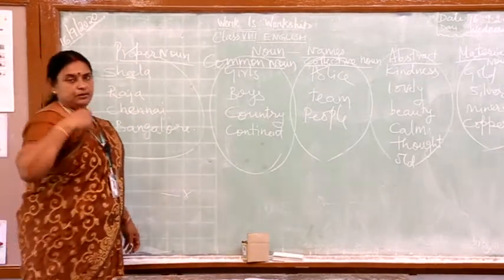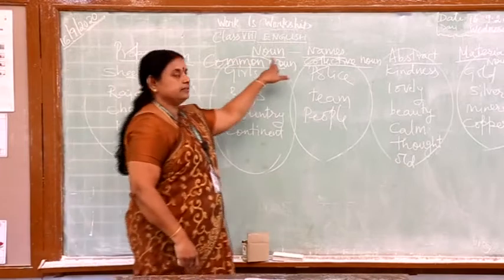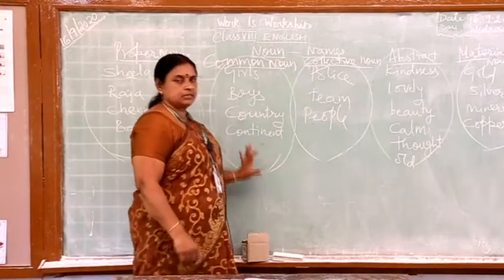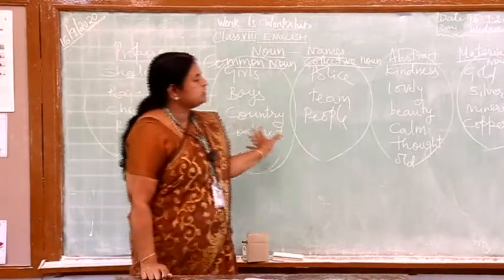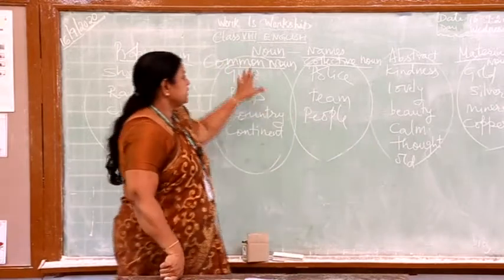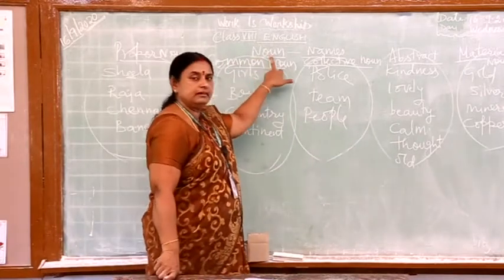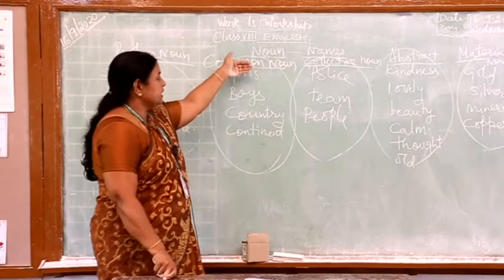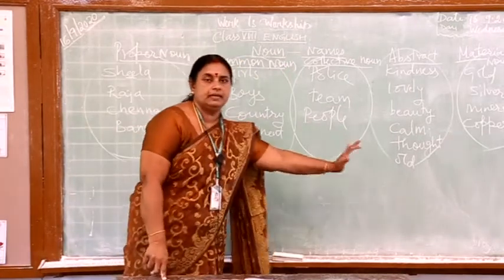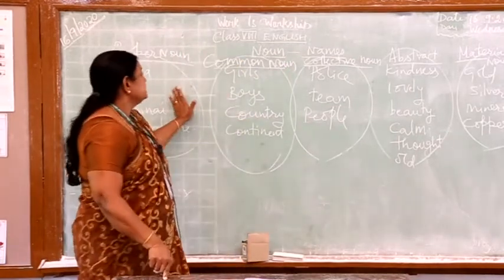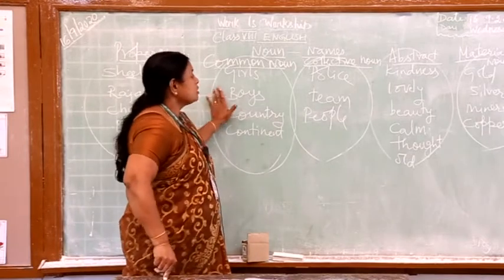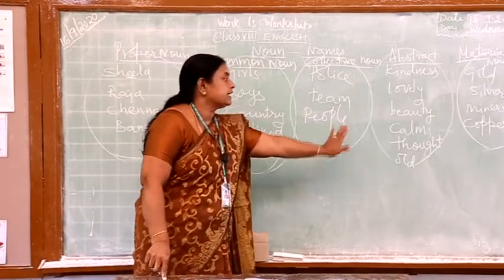Now you can put it into a story also, just to remember. See, there is a father. You can just imagine that this is a family, and the father is noun. Noun is the father. Father has 5 children: proper noun, common noun, collective, abstract and material.